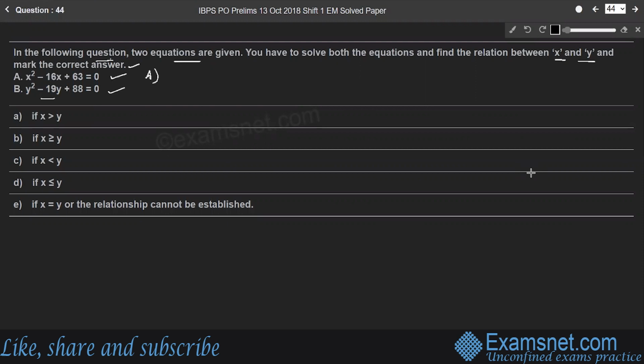So both the equations are quadratic equations. They are in the form of ax square plus (a plus b) into x plus b equals 0, right? Whereas the second equation is in the form of ay square plus (a plus b) into y plus b equals 0, right? Here in the first equation, the product of the coefficients of the first and the last term, that is a into b, is 63, right? Whereas a plus b is minus 16.